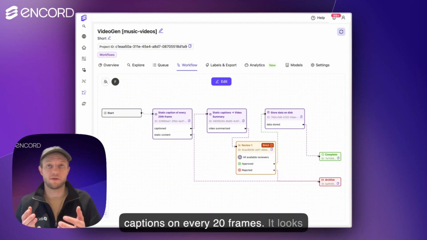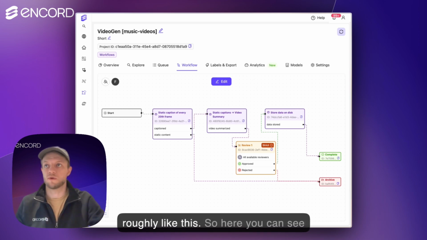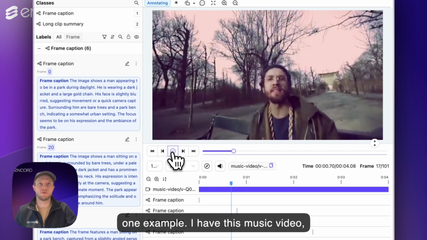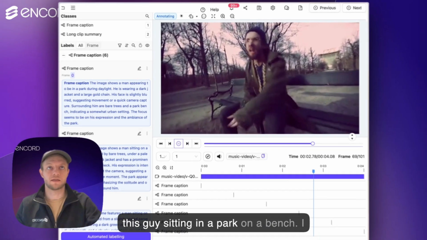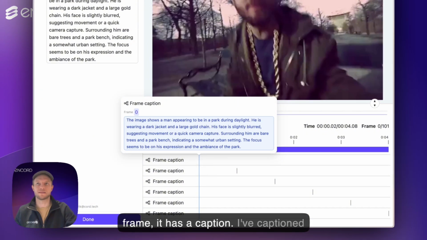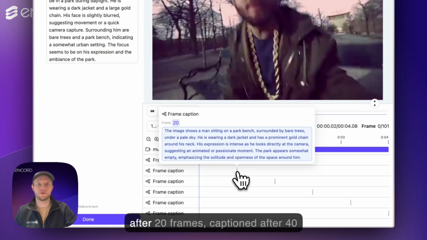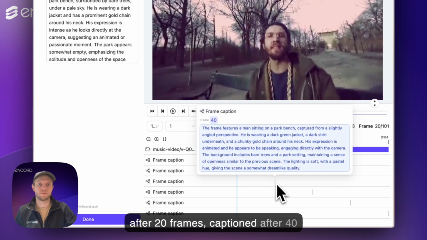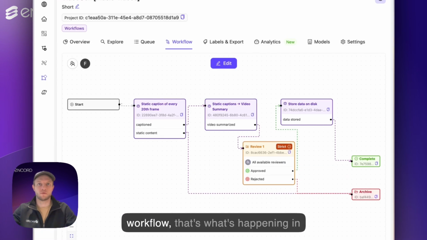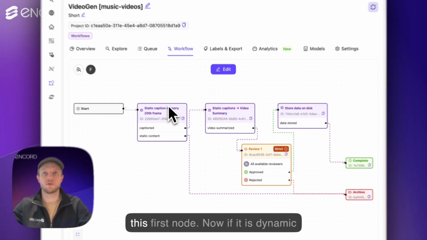So I have the captions on every 20 frames. It looks roughly like this. So here you can see one example. I have this music video, this guy sitting in a park on a bench. And I can see for the first frame, it has a caption. I've captioned after 20 frames, captioned after 40 frames. So coming back to the workflow, that's what's happening in this first node.